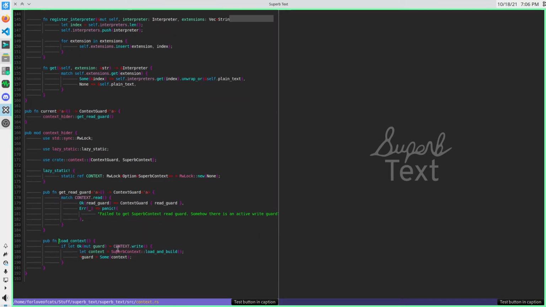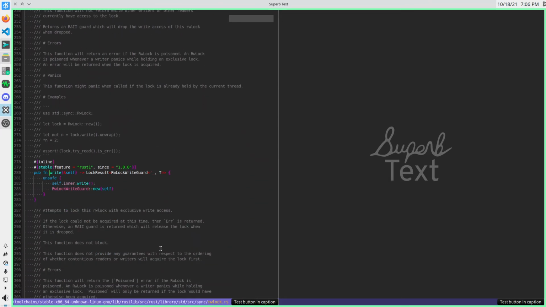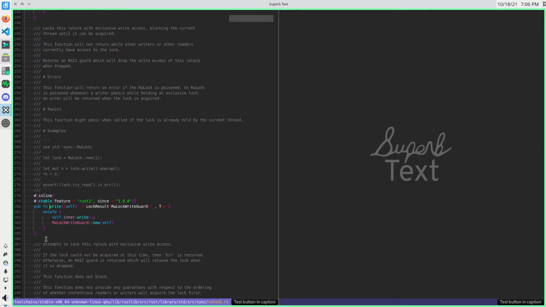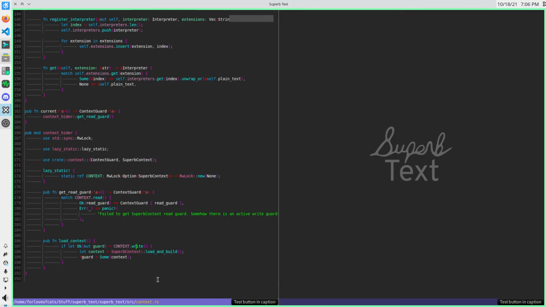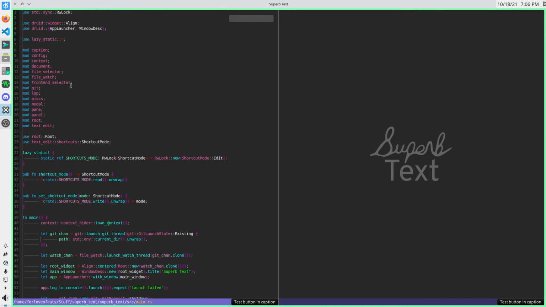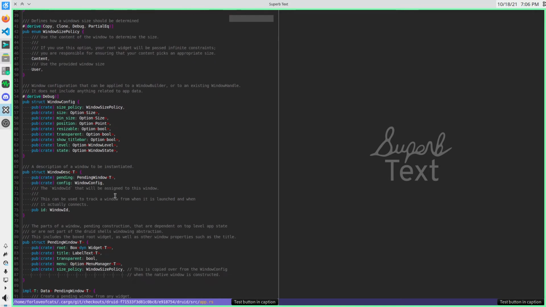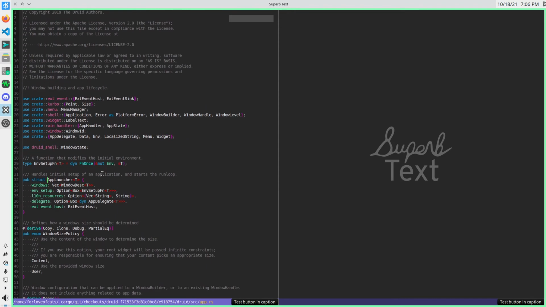I can say, oh, where's this function? Now we're in the Rust standard library, looking at the source code of the Rust standard library. Look at that. If we close these, we can come over here and do this. Now we're in a library I depend on, and we're looking at the source code of that. It works, which is really cool.